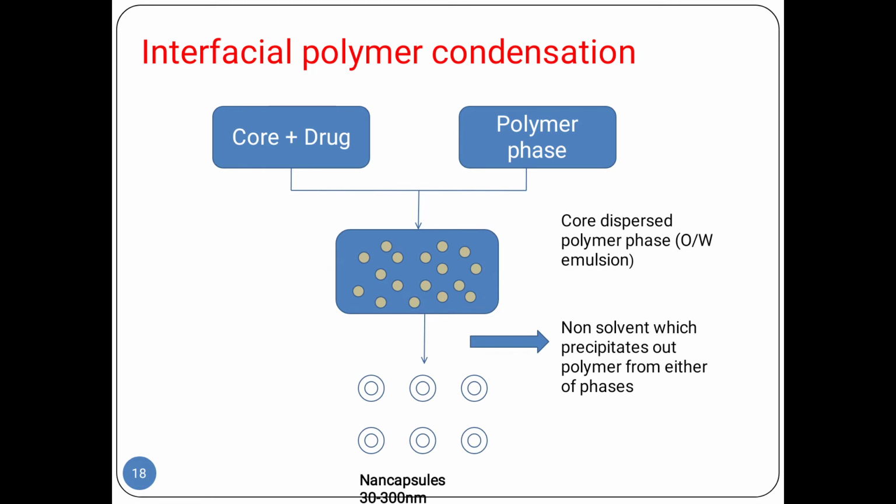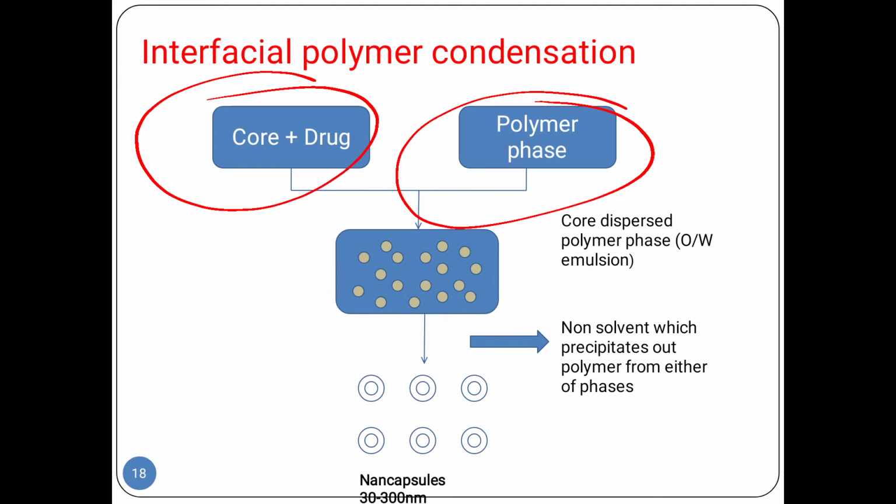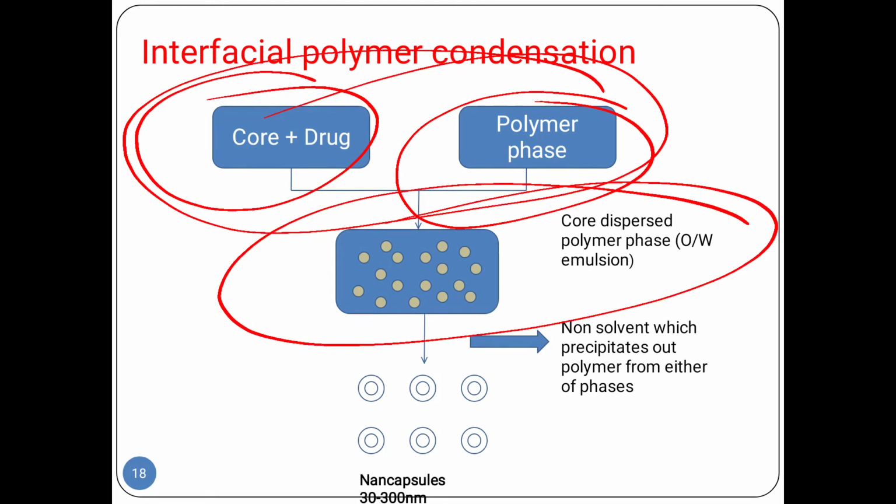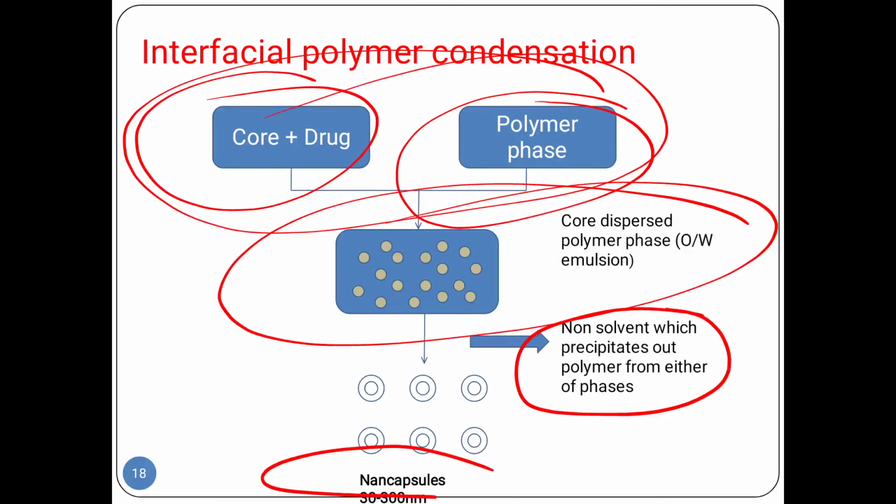The next method is interfacial polymer condensation. In that method we take the core plus drug and the polymer phase. These two we mix, and then we get a polymer oil in water emulsion. Then we add a non-solvent which precipitates the polymer out from either phase, and we get the nanocapsule. These nanocapsules are 13 to 300 nanometers.